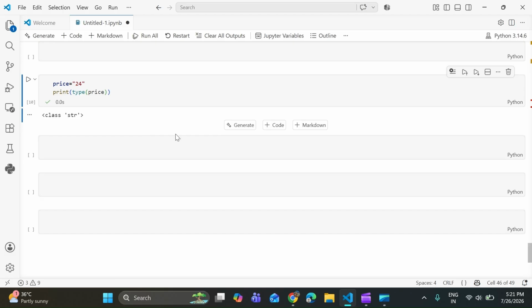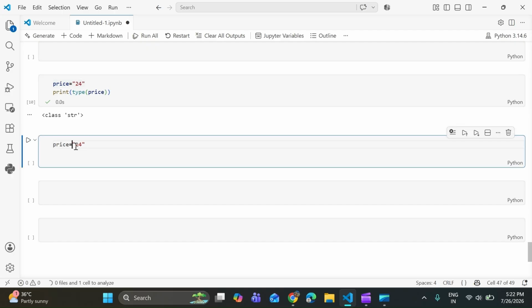But if you want to perform a mathematical operation, you need to convert it into an integer. This process is called typecasting. Let's see how we will convert it, with int and parentheses.